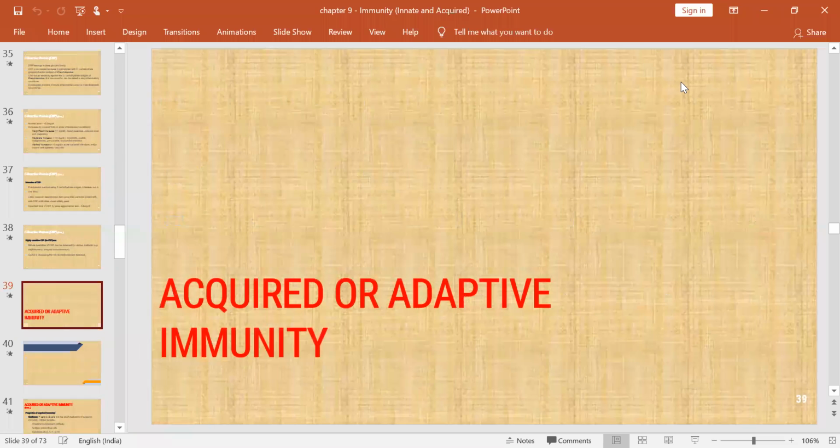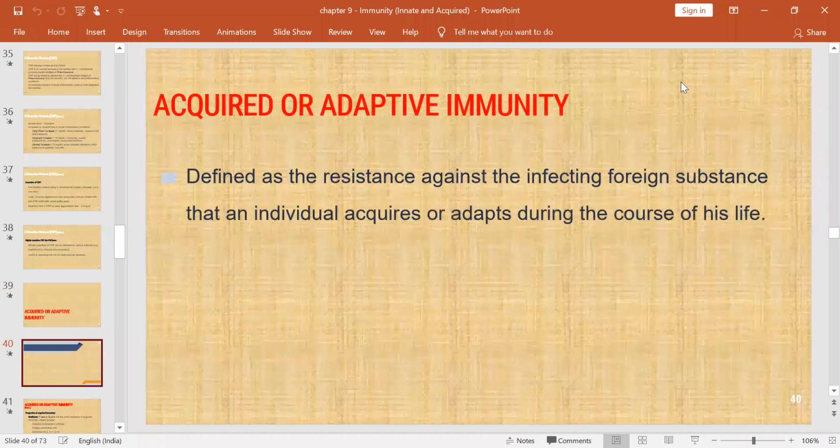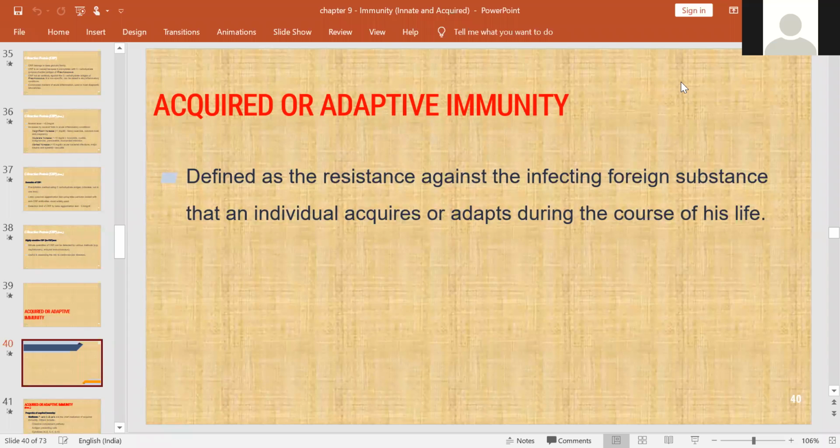Then what is acquired or adaptive immunity? This can be defined as a resistance against infecting foreign substances that an individual acquires or adapts during the course of his life.